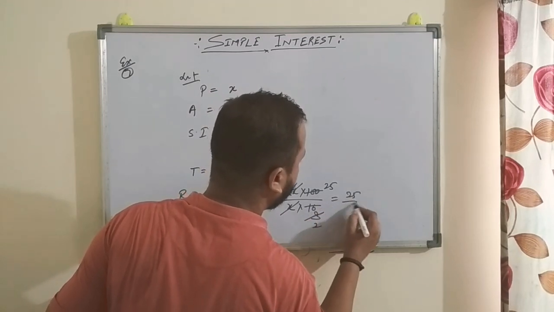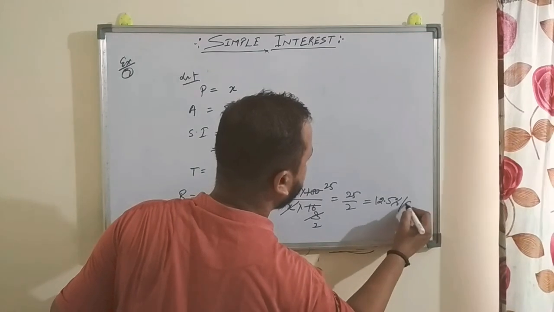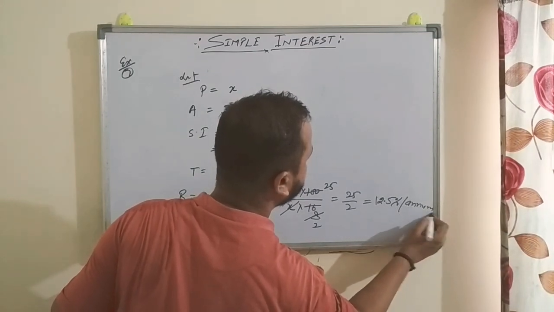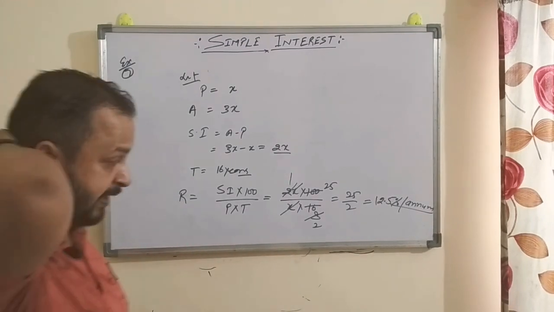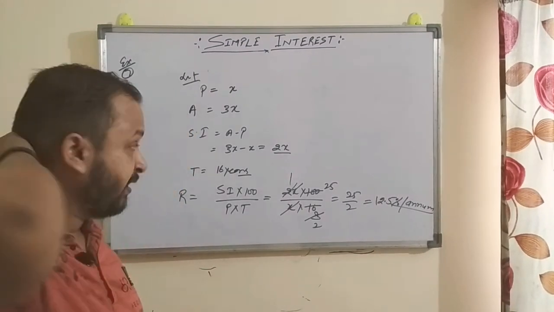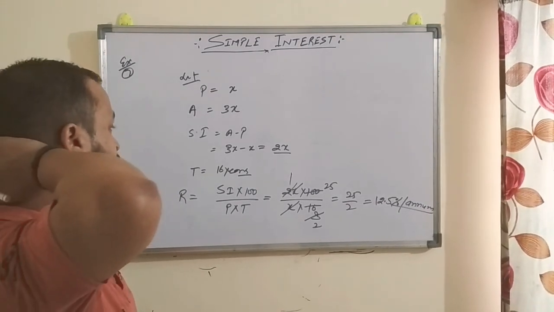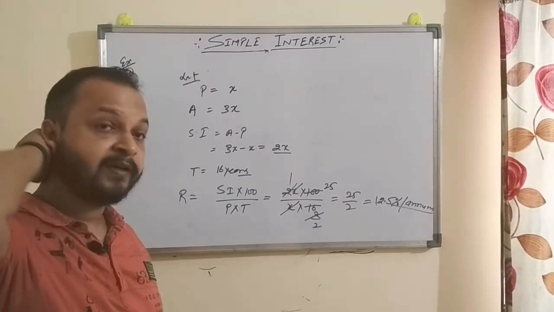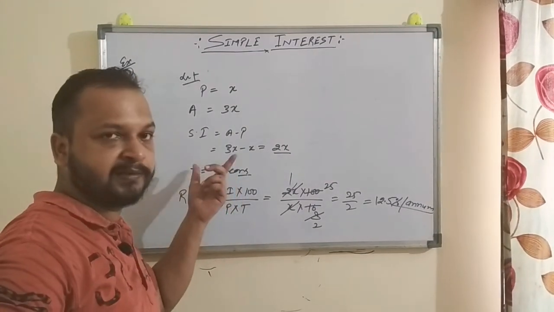So 25 by 2, that is 12.5% per annum. So at 12.5% per annum rate of interest, a sum of amount becomes 3 times of itself in 16 years.